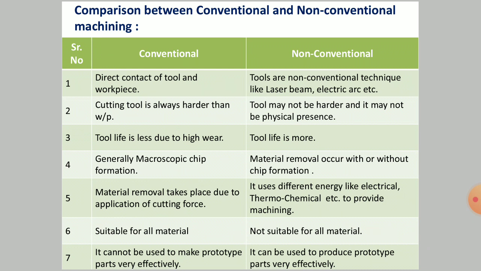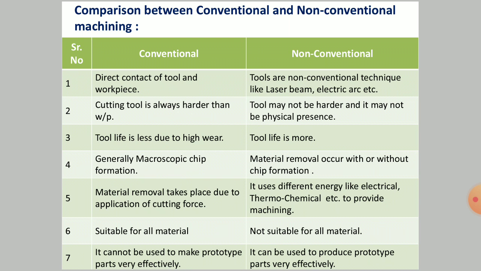Because we wish to improve productivity, we wish to improve the rate of production with the minimum time and the minimum cost, isn't it? And apart from that, a few drawbacks are inherent in some conventional machining processes that we have to overcome. Therefore, we have invented a few non-conventional machining processes. Now let us look into a few comparisons between conventional and non-conventional machining processes one by one.